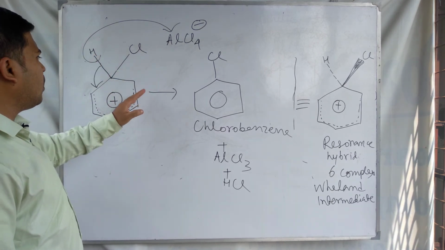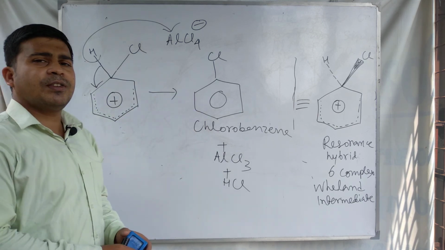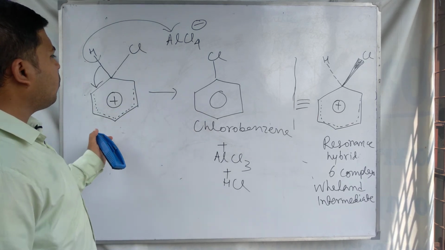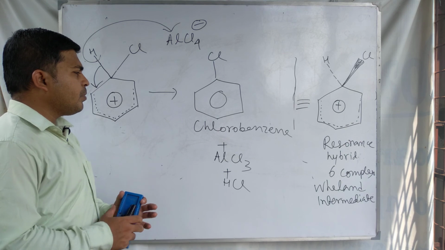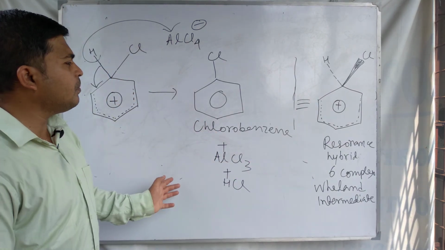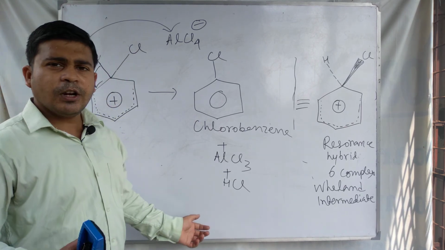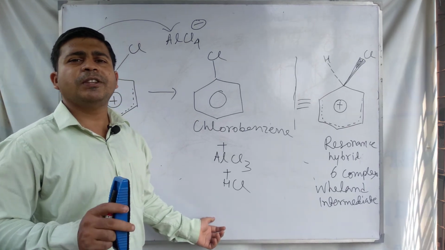Now the aromatic character is achieved from this carbocation intermediate. So this chlorobenzene is formed. This is the last step of the mechanism of electrophilic substitution or electrophilic attack on the benzene ring.